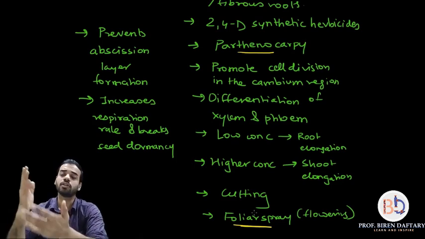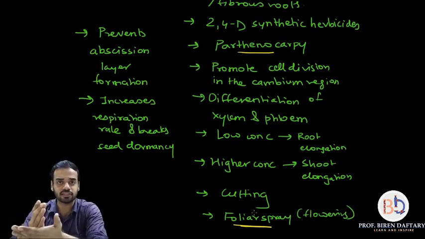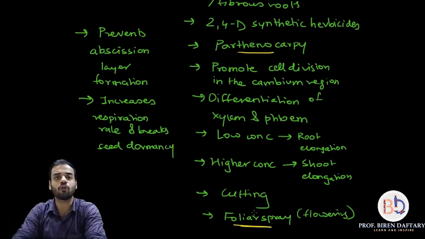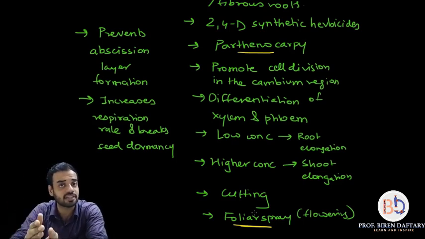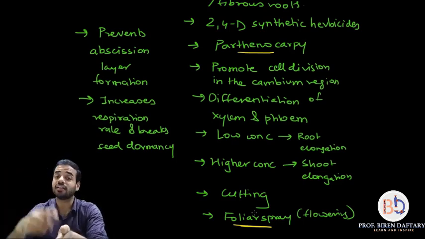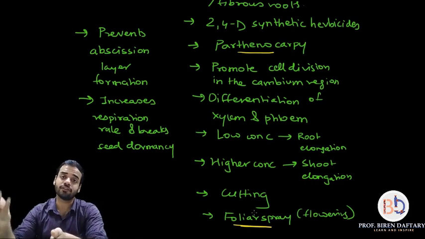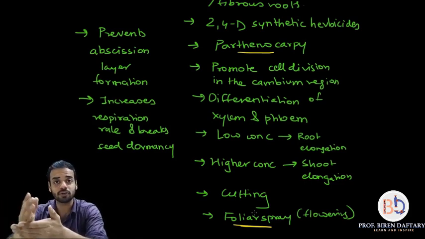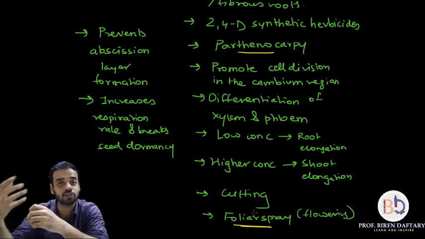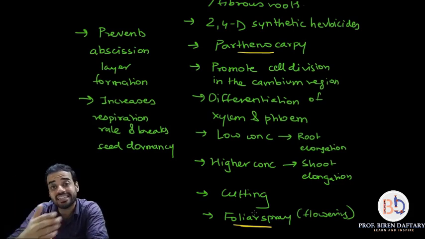Suppose the fruits are ready by 6 months, and after 6 months the fruits fall from the tree because of the abscission layer. If you add extra auxins, maybe the fruits will stay for 8 or 9 months. Initially 6 months, then 2-3 months more, because the abscission layer is delayed.